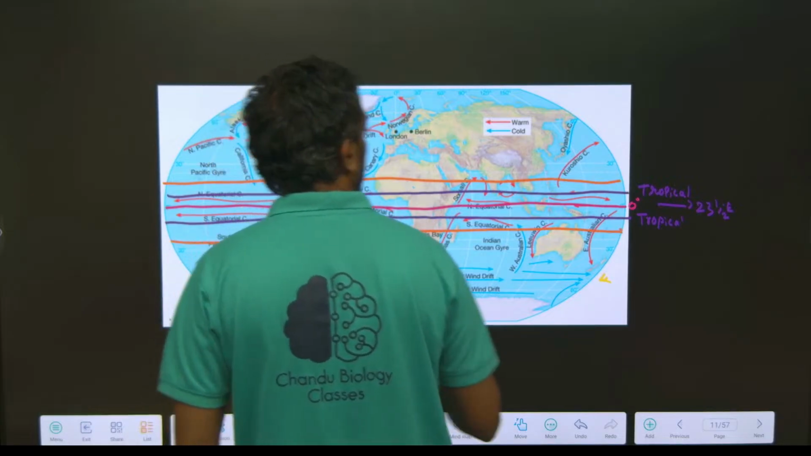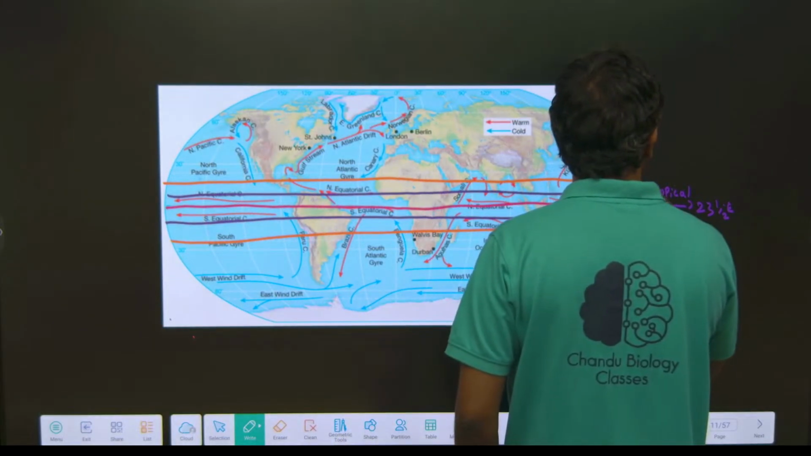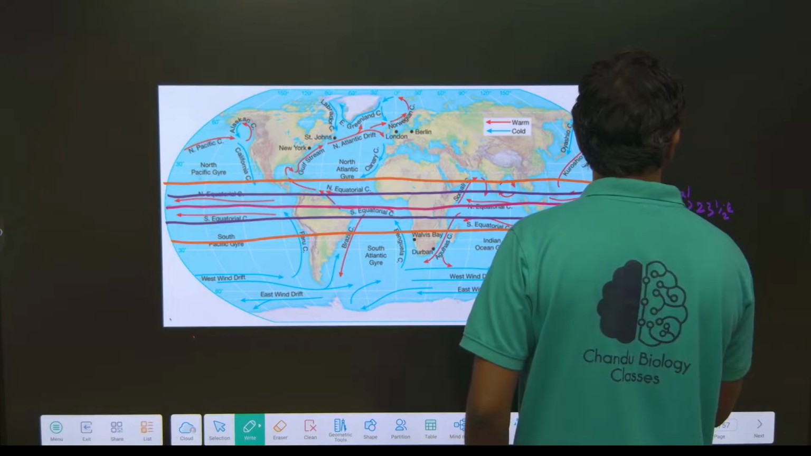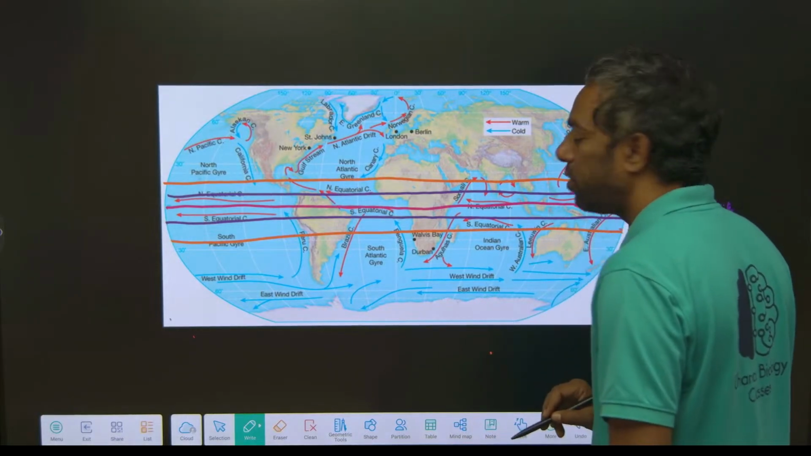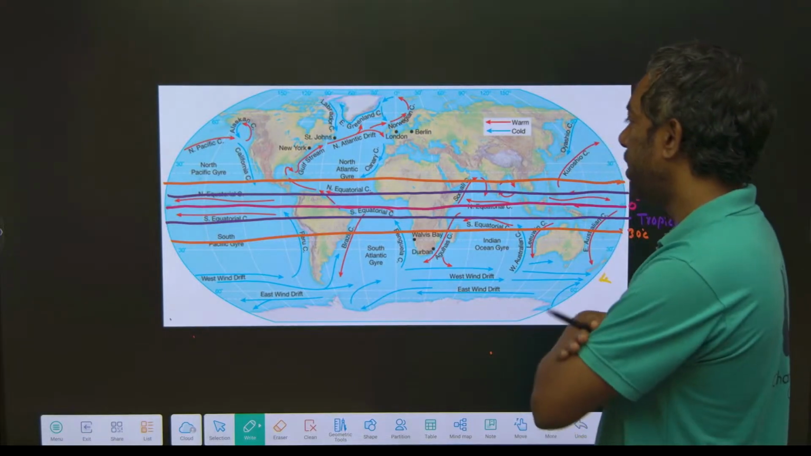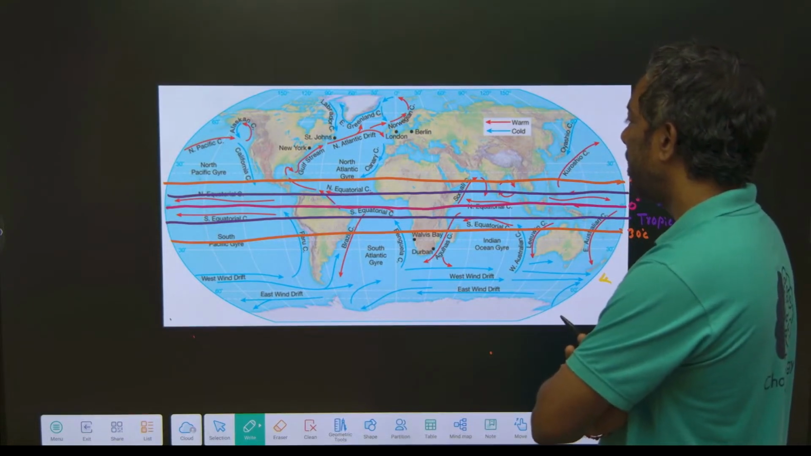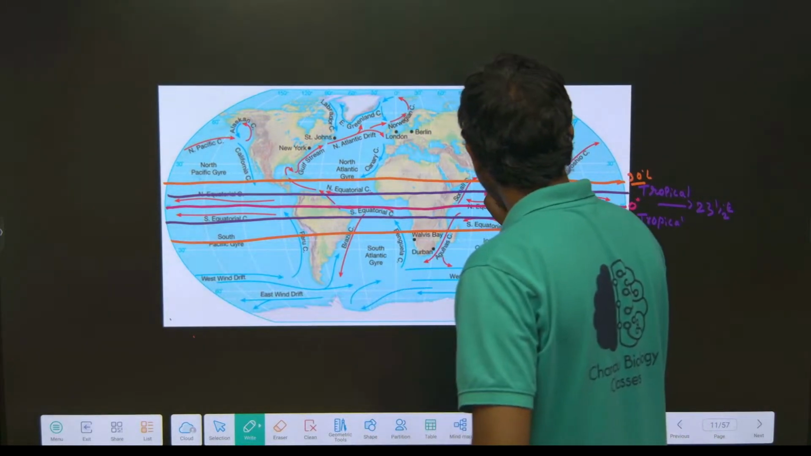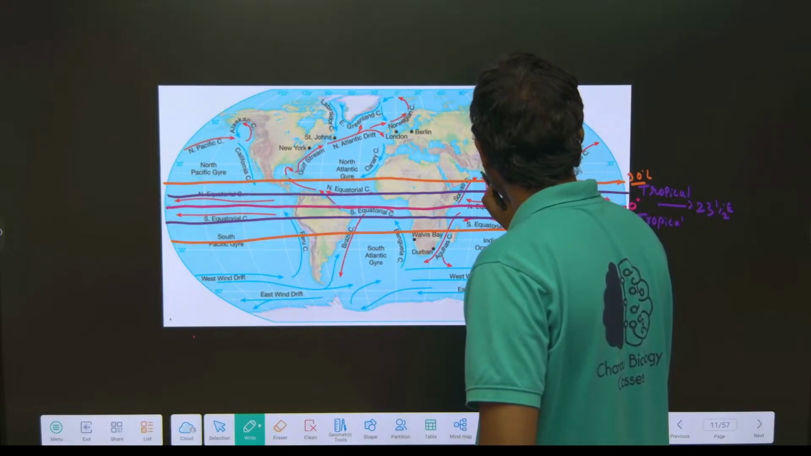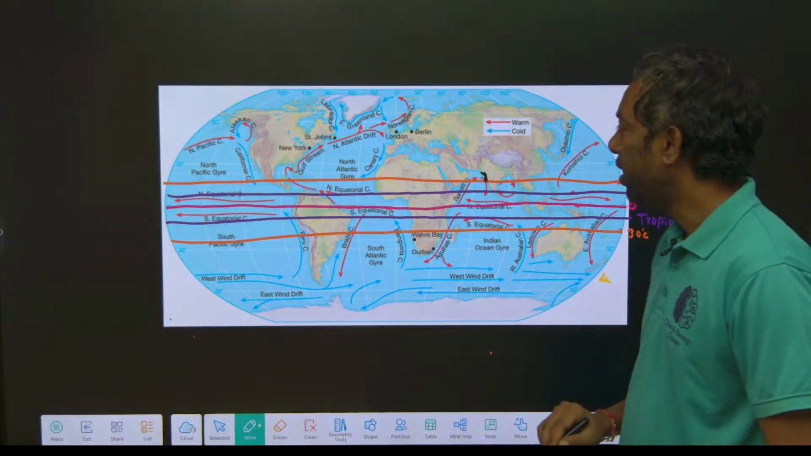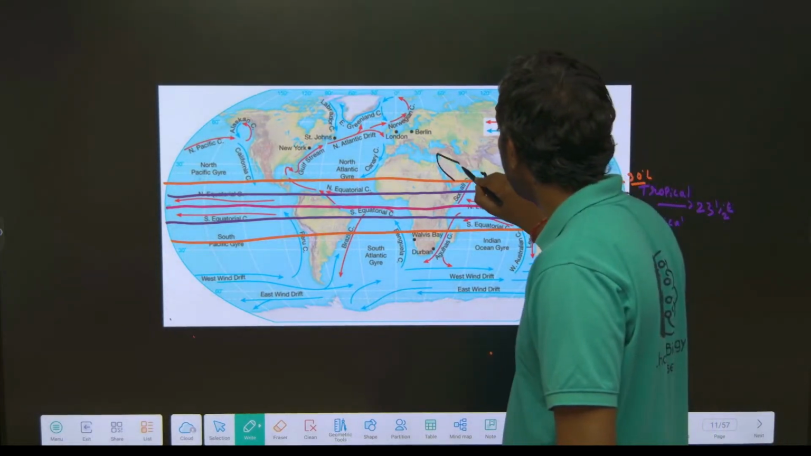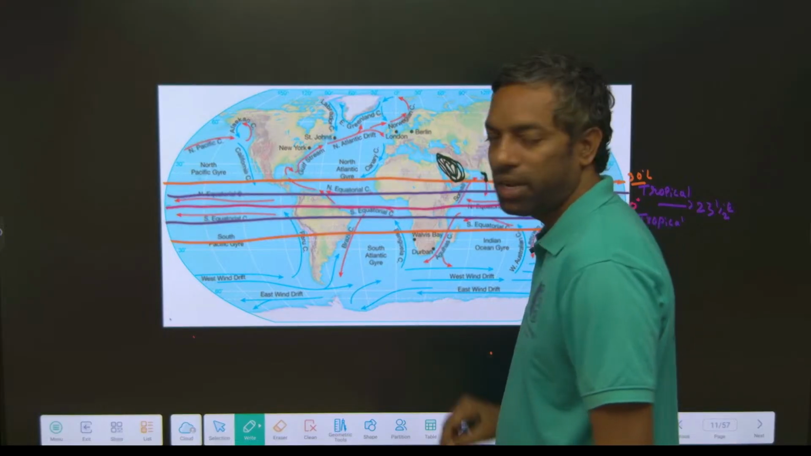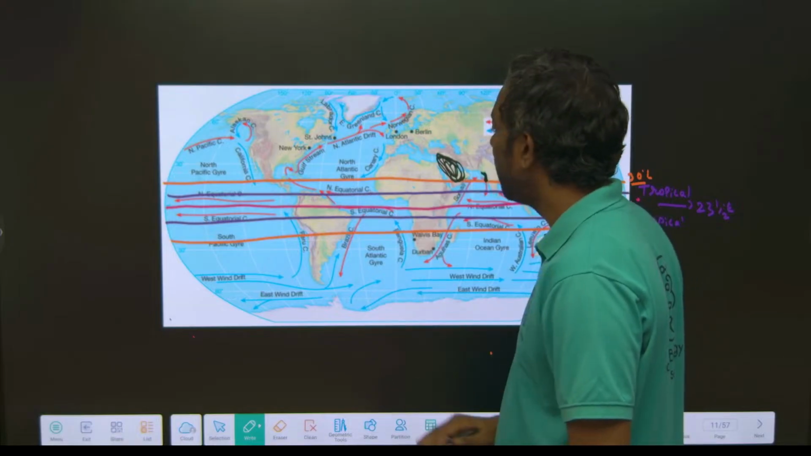Subtropical area, mainly 30° latitude south and north. Just look here: in the subtropical area there is a formation of deserts. Here, the subtropical area, India's Thar desert. This is also a subtropical area, the Middle East countries' deserts, the Saudi Arabian desert. The Middle East countries are Asia's west.